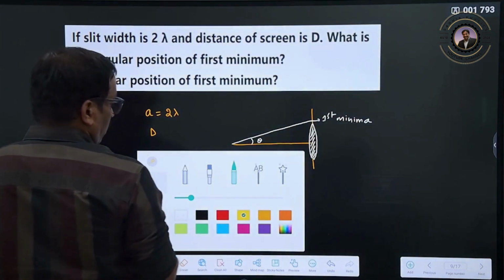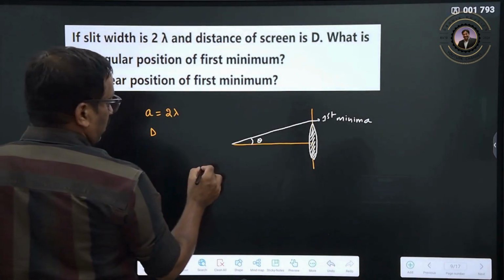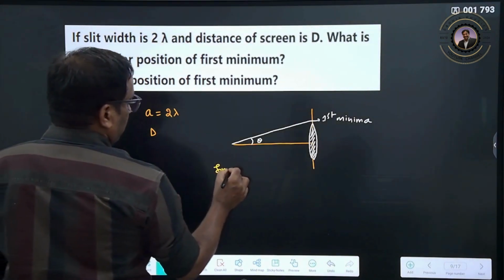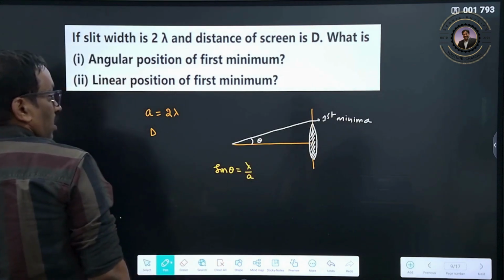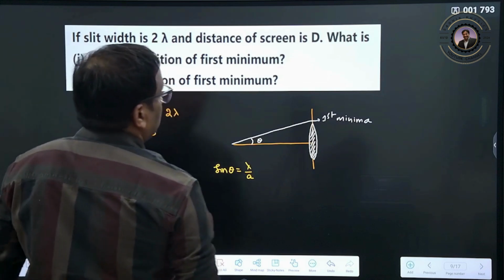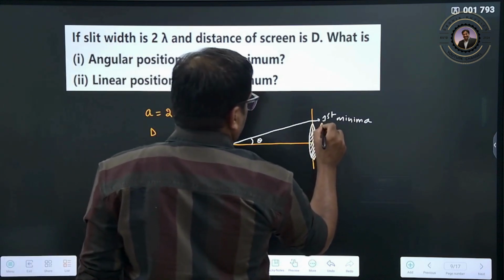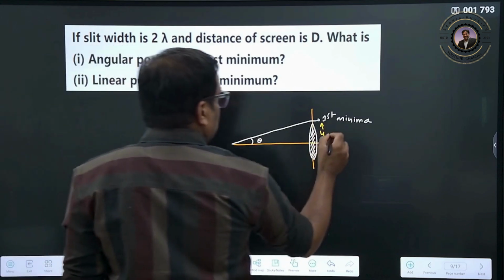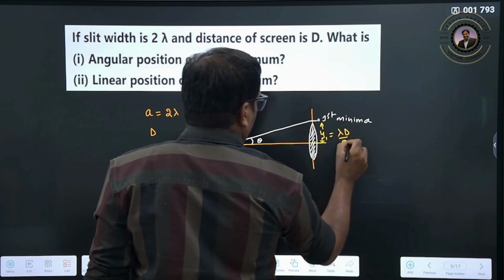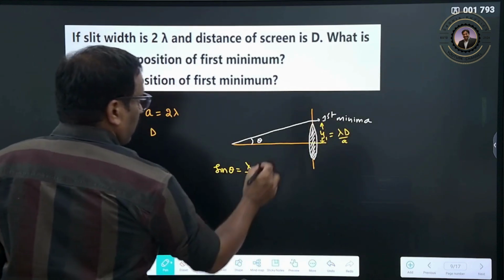So sin theta is equals to lambda by a. This distance is nothing but y1. So y1 is nothing but lambda into d by a.